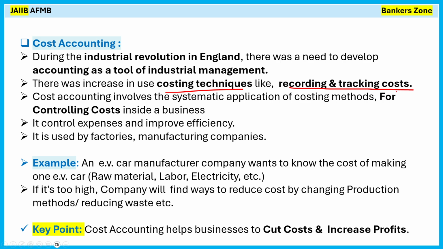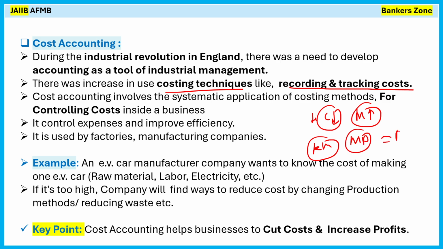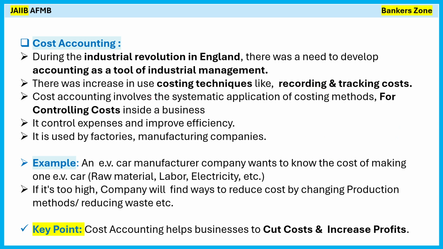So with more industry, that gave rise to how we can cut the cost and how we can maximize the profit. They have recorded how much raw material we are purchasing, how much manpower we are having, and how much profit we are earning. That all has been recorded in that era. So cost accounting involves the systematic application of a costing method, for example, to control the cost inside the business.